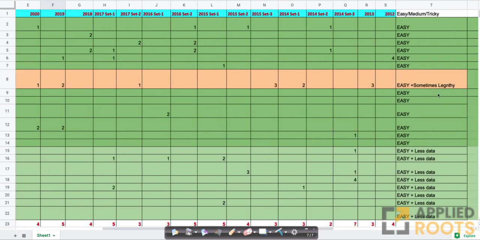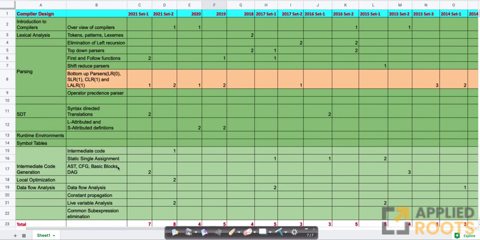Again, these questions are easy. They are not hard, and not even tricky. They're mostly easy, though sometimes they could be lengthy, because you might have to go step by step and be careful about it. So most of the 7 to 8 marks that we are seeing in compiler design, you can easily score 6 to 8 marks if you know the steps. You can see the whole distribution here.